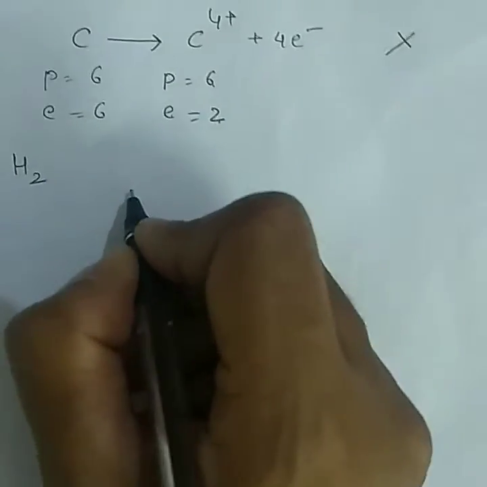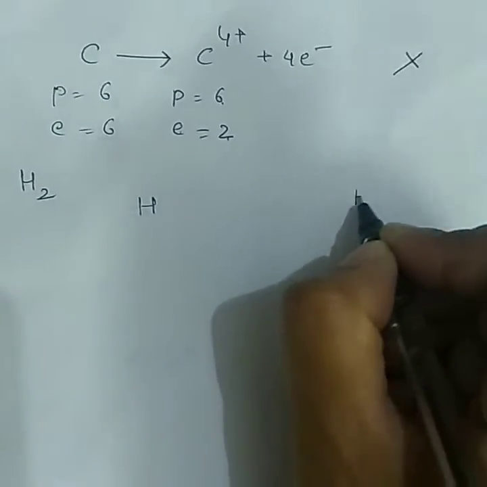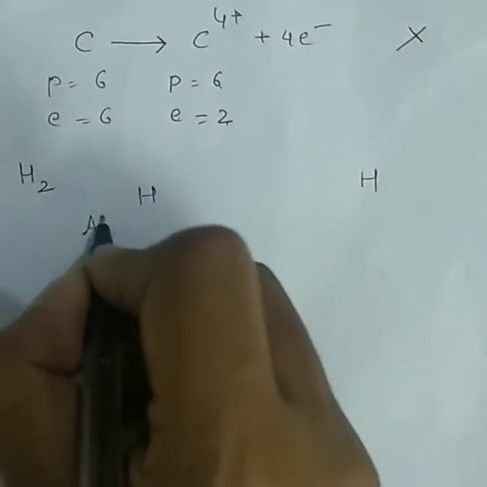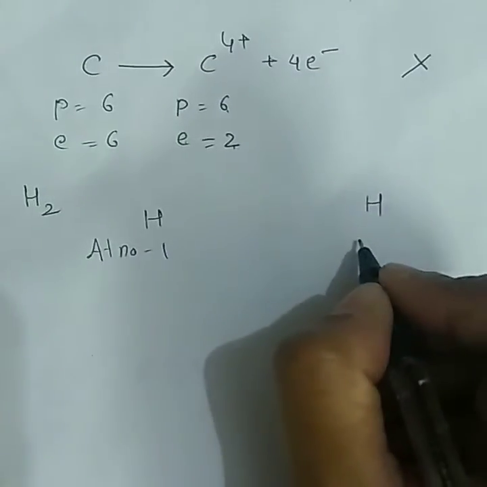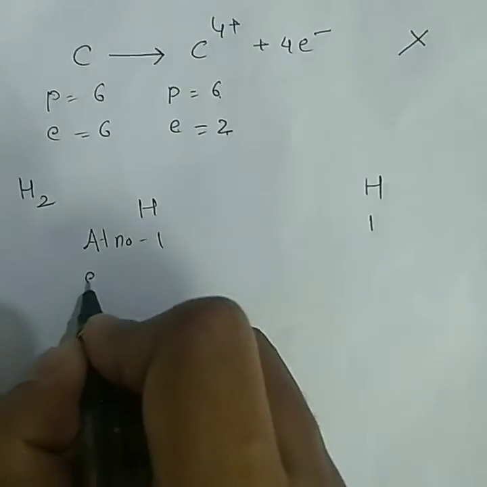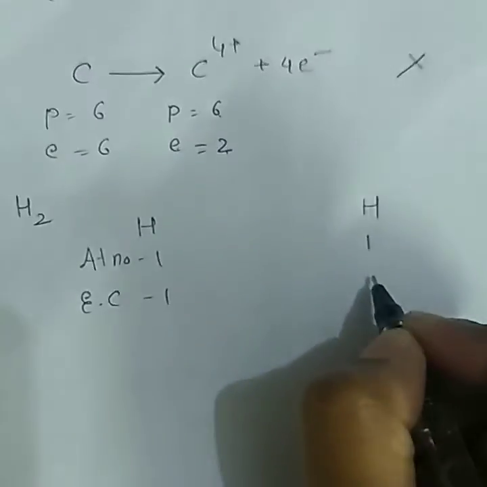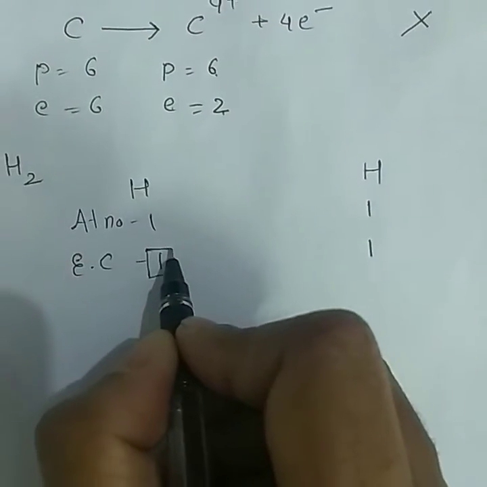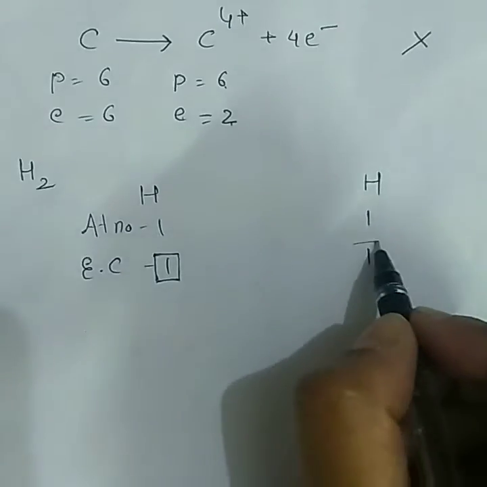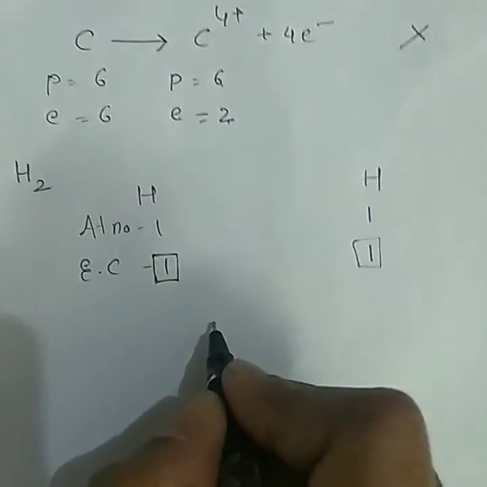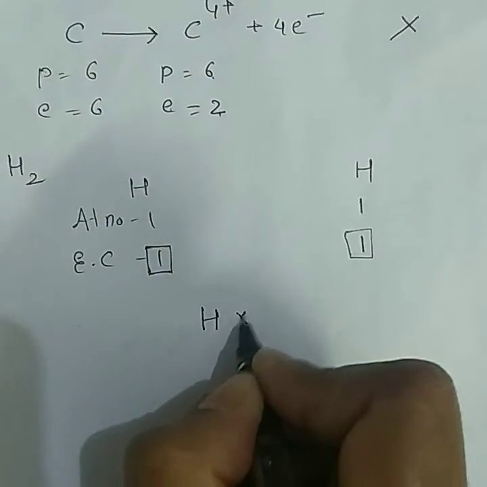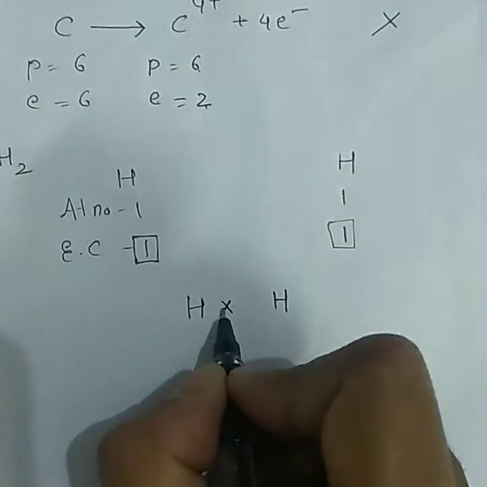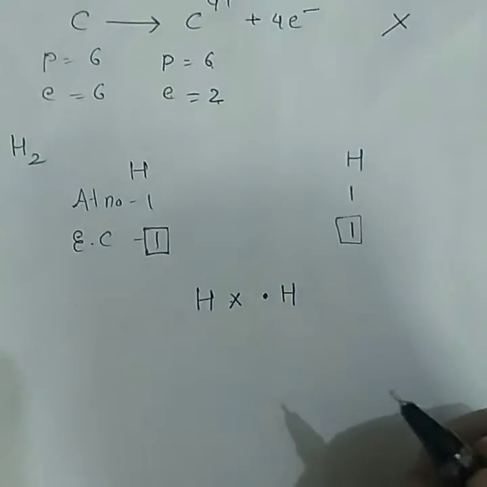Okay. First step is to write the hydrogen atoms. How many hydrogen atoms are here? Two. The atomic number of hydrogen is 1. The atomic number of this hydrogen is also 1. Electronic configuration is 1. Its electronic configuration is also 1. The number of valence electrons, the electrons present in the outermost shell, is 1. So you have to represent it either with a cross or with a dot. I am representing the valence electron of this atom with a cross and this with a dot.